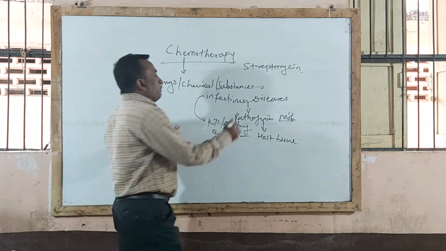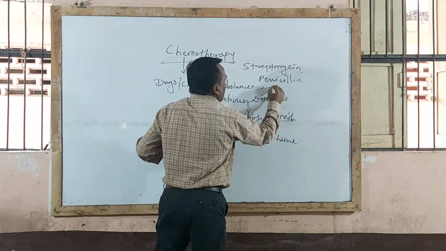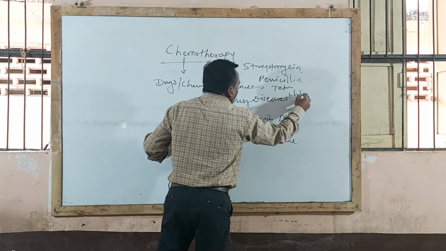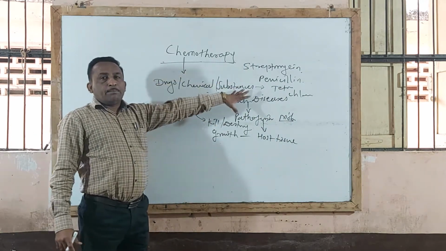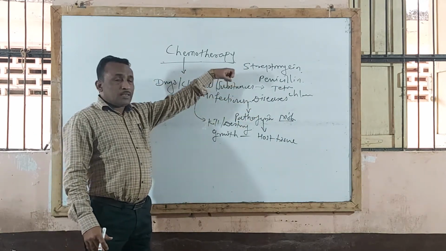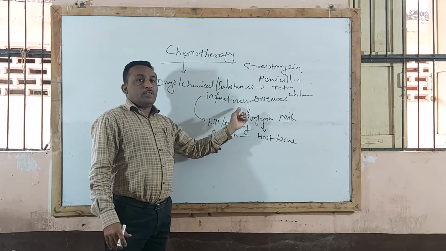Another example is penicillin. All types of antibiotics available in the market: penicillin, tetracycline, chloramphenicol, cephalosporin. These are all examples of chemotherapeutic agents. These are the antibiotics, these substances used in treatment of infectious diseases.